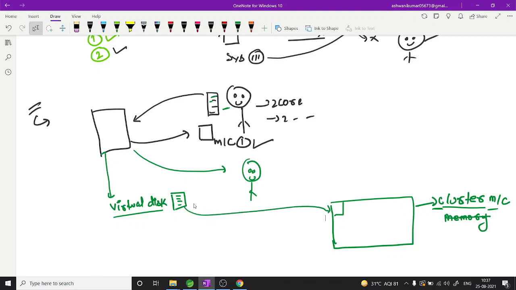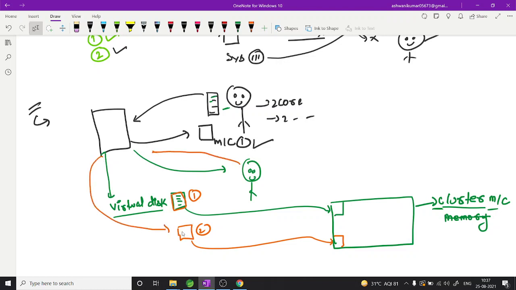Okay, now this is a partition for my system 1. Sorry, this is my virtual disk for system 1, and this is my virtual disk for system 2, and this is a different partition in the cluster of machines. So again, when this second one makes a request, it will create this virtual disk with the information and associate it to the partition. This system has nothing.